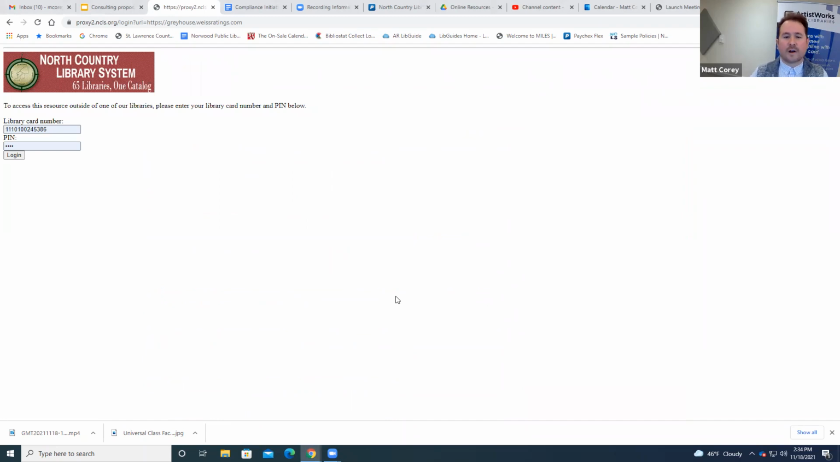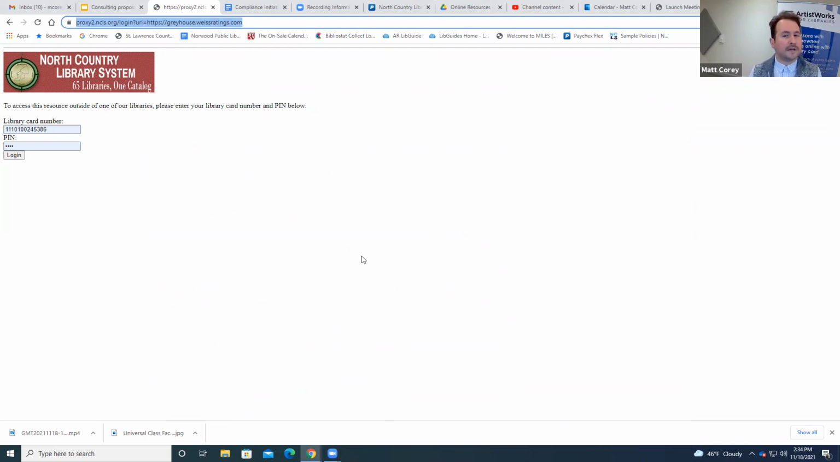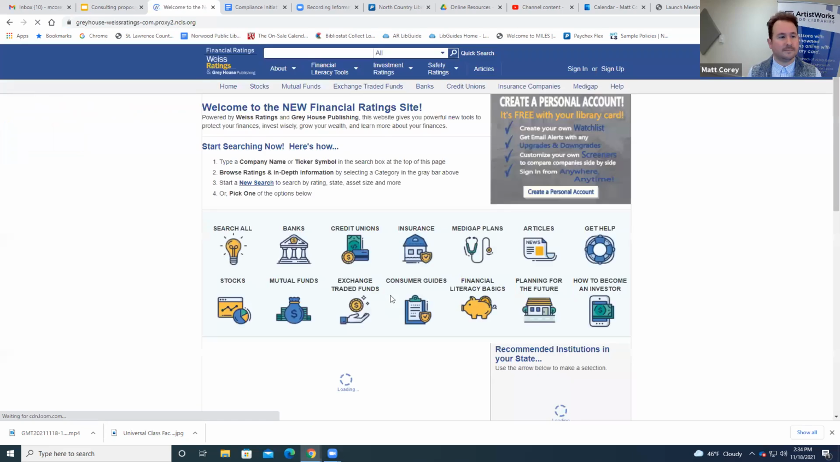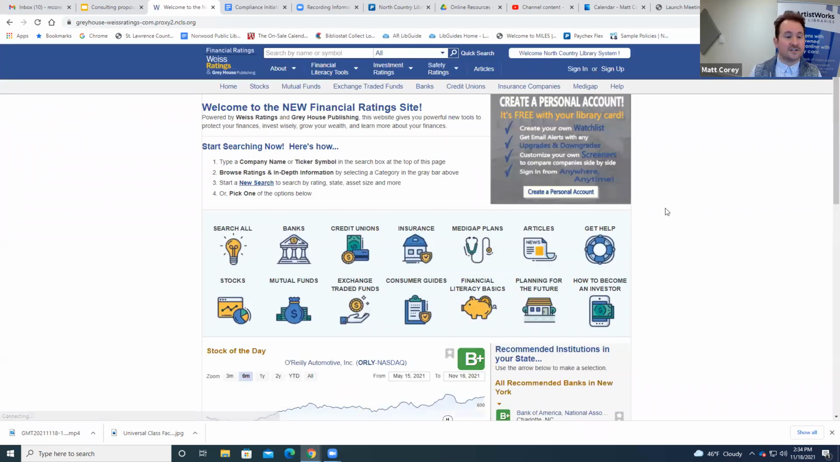Now, this is one of our easy proxy authentication online resources. So this link up here, you can actually copy and paste that into any social media you're doing, onto your website, and that link is static. So when somebody goes to that link, all they see is the library card login, which talks to our CERC system, and boom, they're into the service. So simple and so easy.